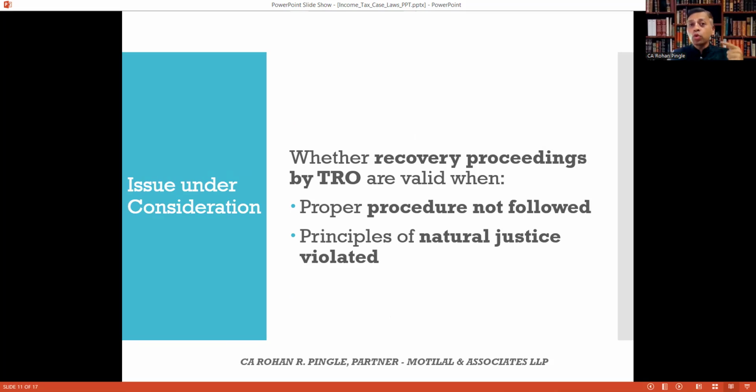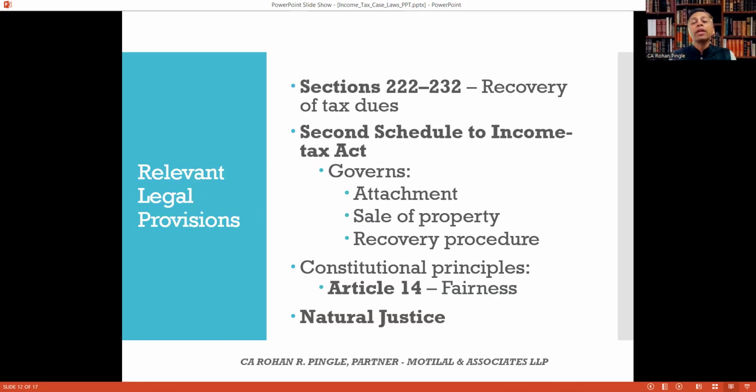Whether recovery proceedings by the TRO are valid when proper procedure is not followed and principles of natural justice are also violated. Let's see the relevant legal provisions. Sections 222 to 232, that is recovery of tax dues. The Second Schedule to the Income Tax Act 1961 governs attachment, sale of property, and recovery procedure.